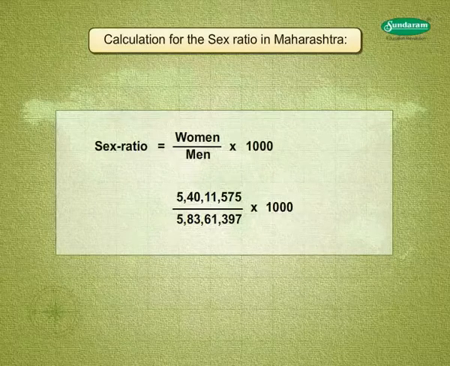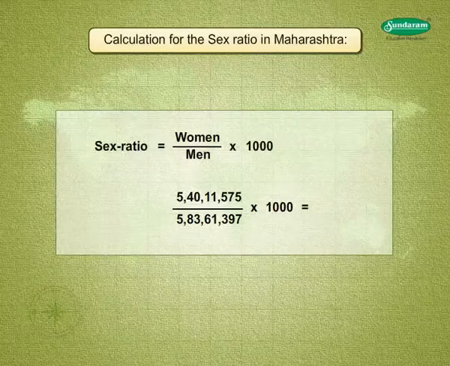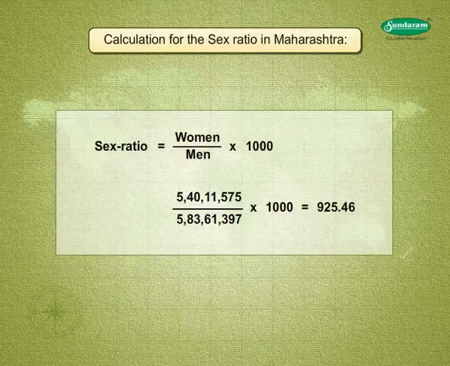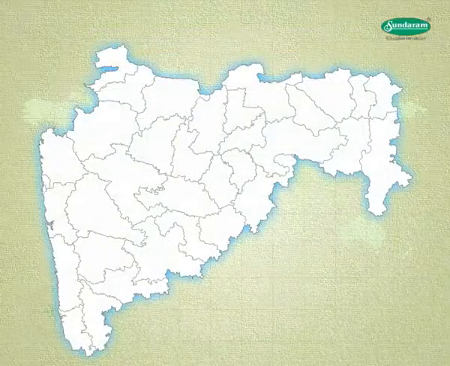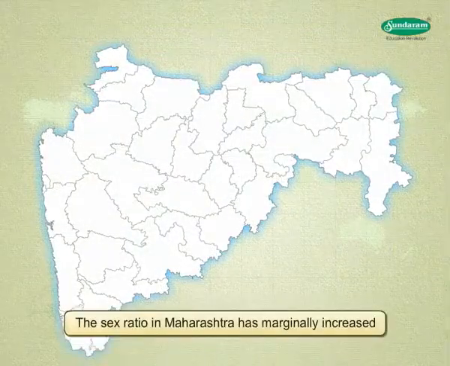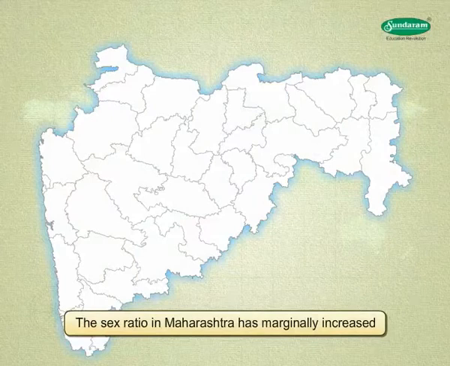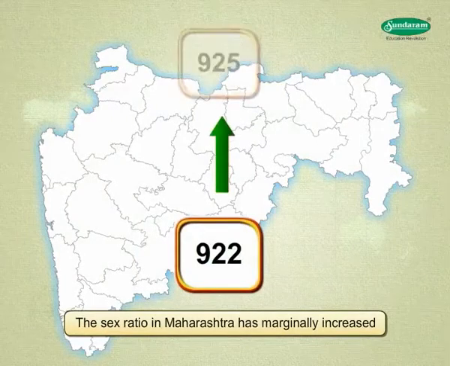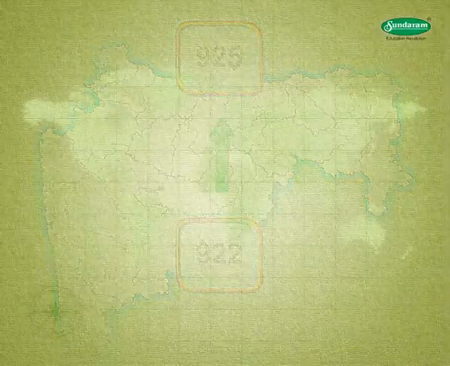On reducing to the lowest terms, we get the answer as 925.46. In the last 10 years, the sex ratio in Maharashtra has marginally increased from 922 to 925.